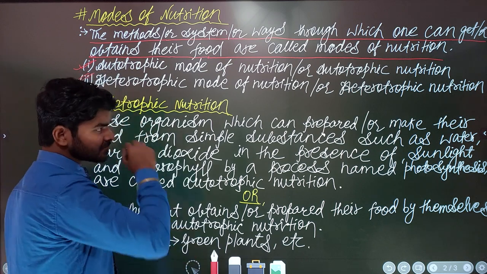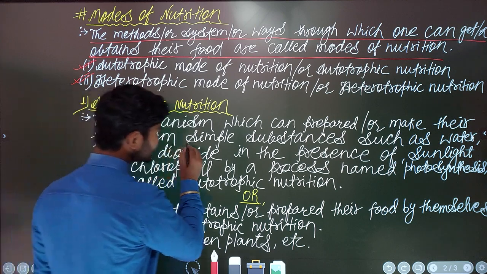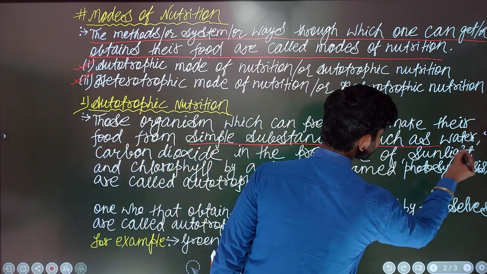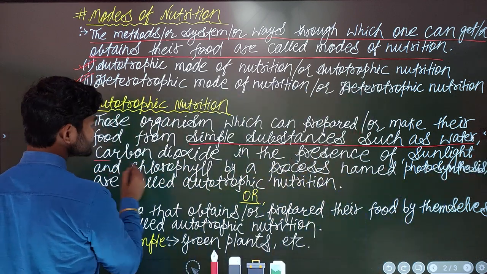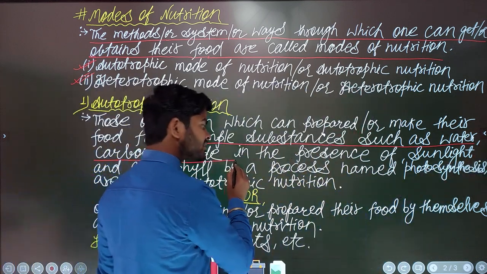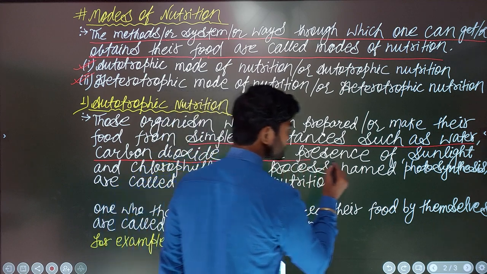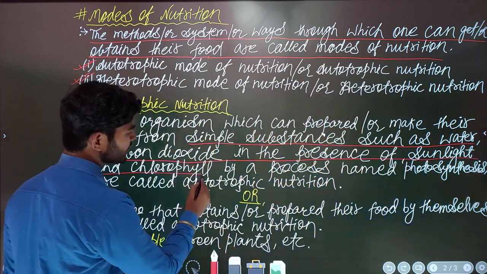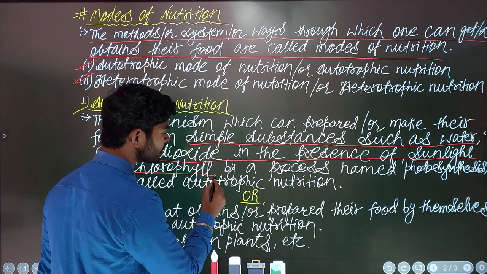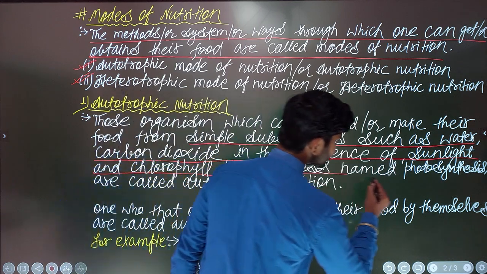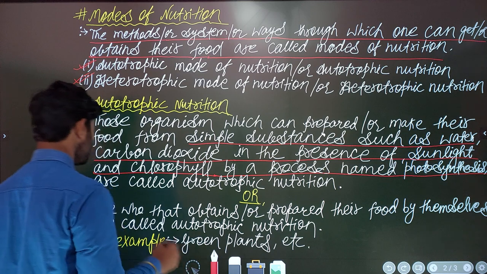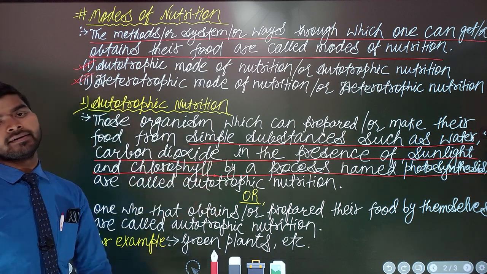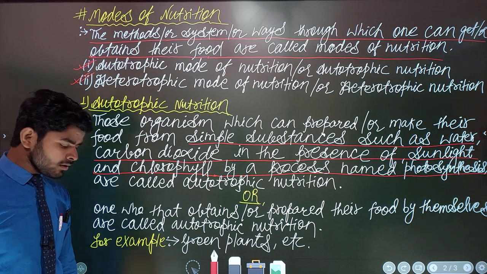I have written something special here: by using simple substances. And what are those simple substances? Water and carbon dioxide. But in the presence of what? Sunlight and chlorophyll. By what type of process? By a process named photosynthesis. So this is the important point I have underlined here.